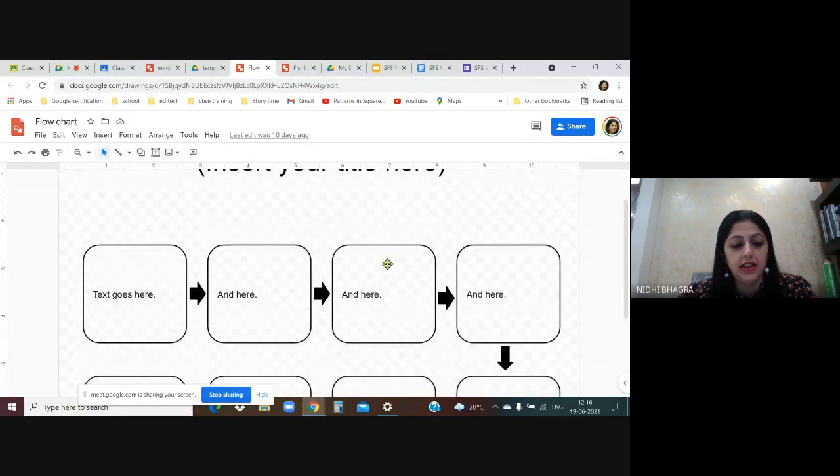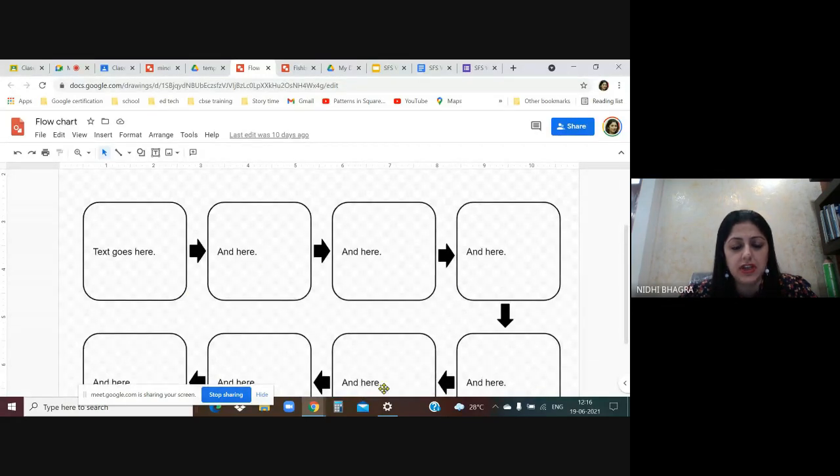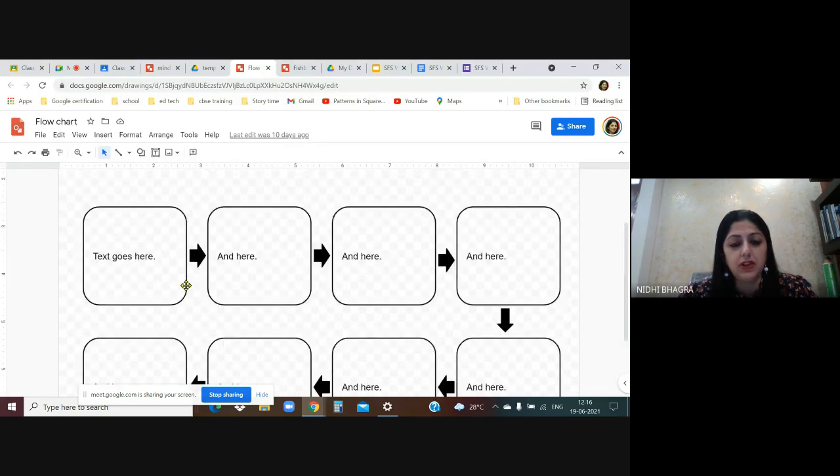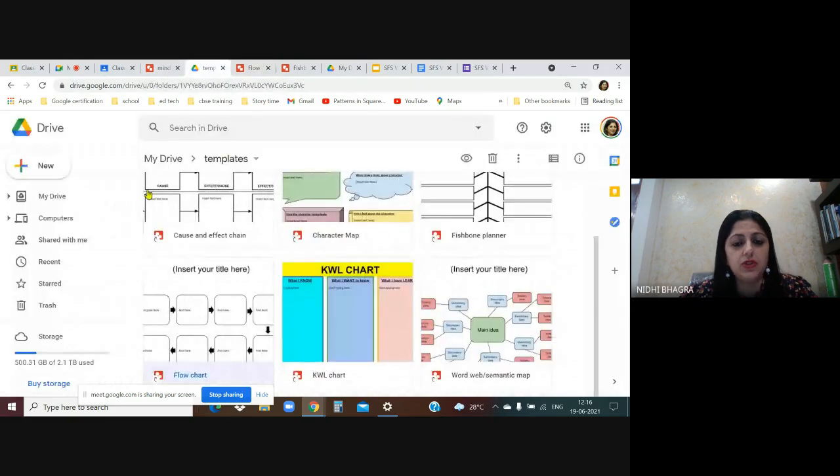Insert the title here, then text goes here, and here you're teaching some cycle, like life cycle of a butterfly or something, anything. So they can write, they can even insert images and all, everything they can do within the boxes. So this is a template which you will be assigning in the classroom by making a copy for each student, and the students will be filling and giving it back to you.